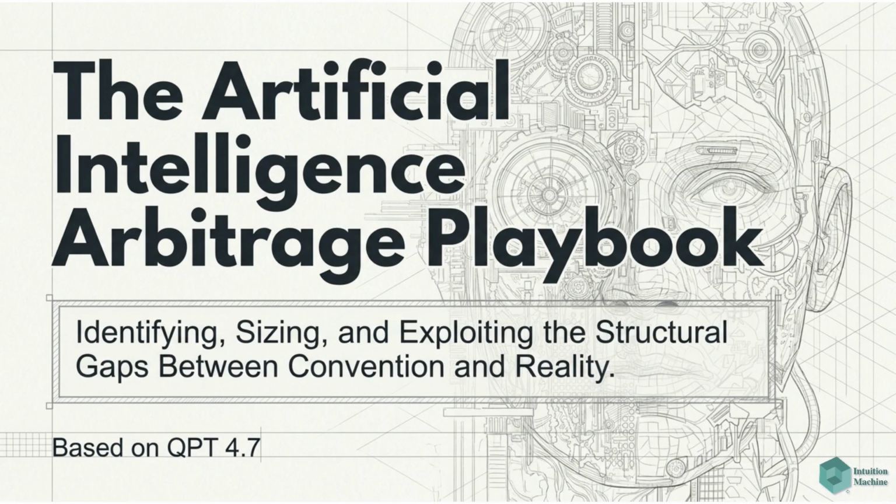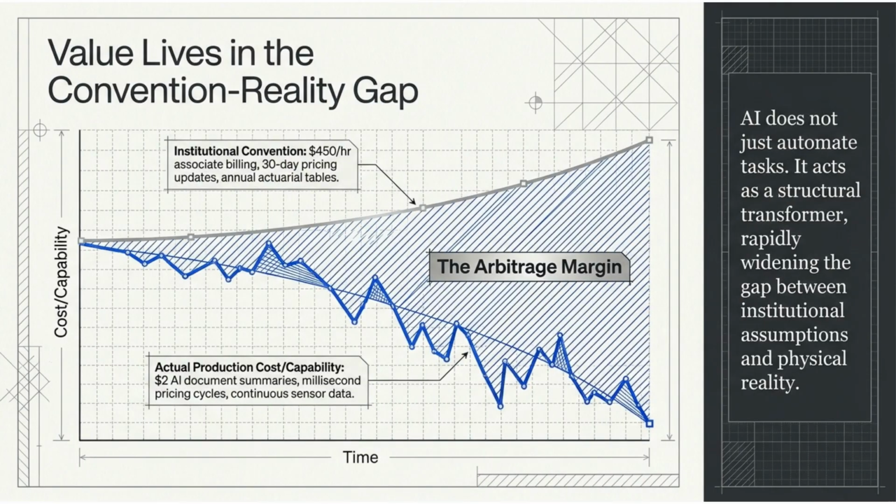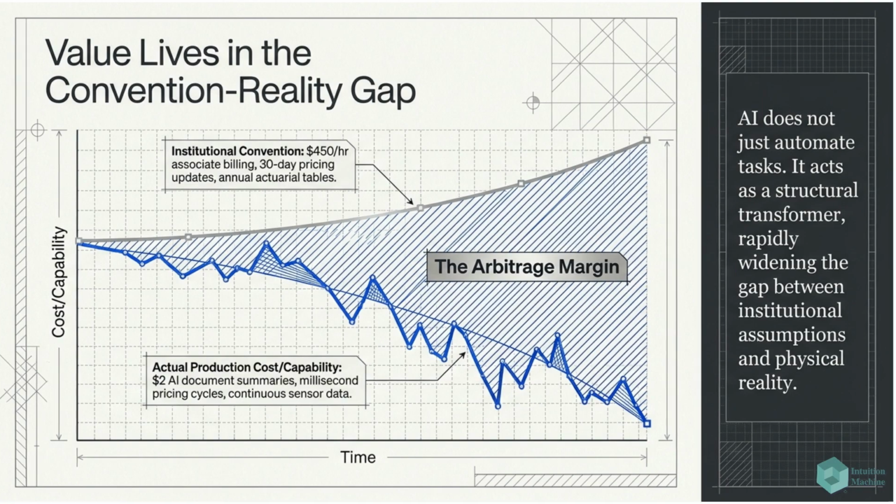Today, we'll introduce the Artificial Intelligence Arbitrage Playbook. We'll be identifying, sizing, and exploiting the structural gaps between convention and reality. Arbitrage opportunity is found in the convention-reality gap. AI acts as a structural transformer, rapidly widening the margin between institutional assumptions and physical reality.